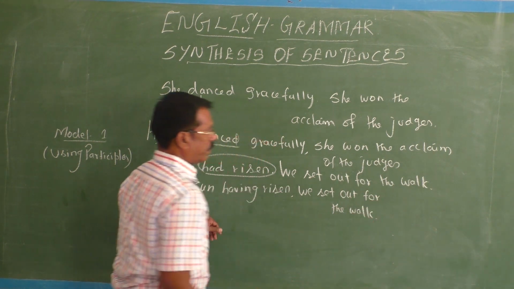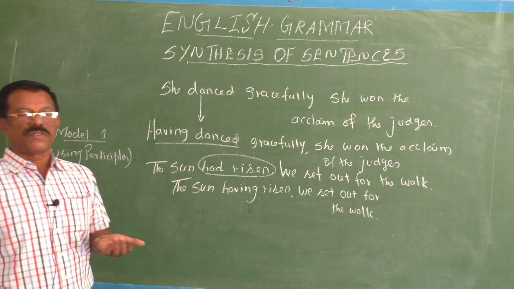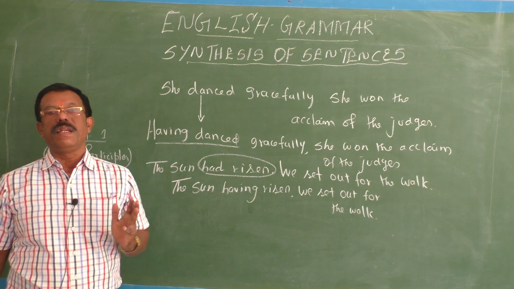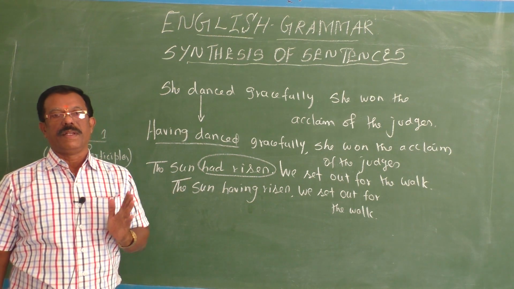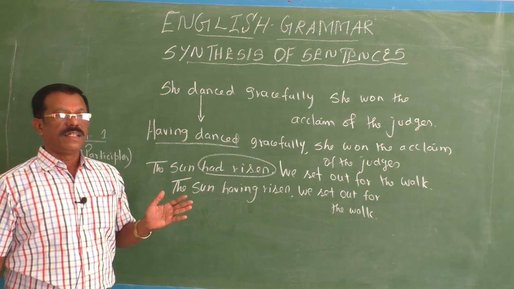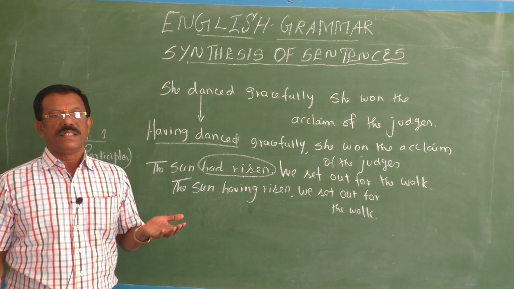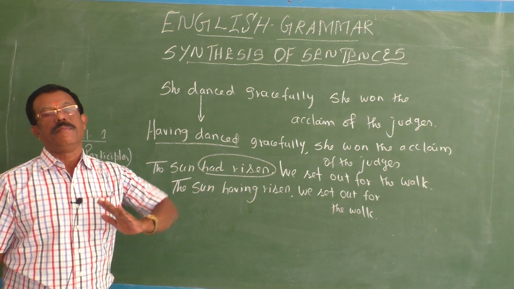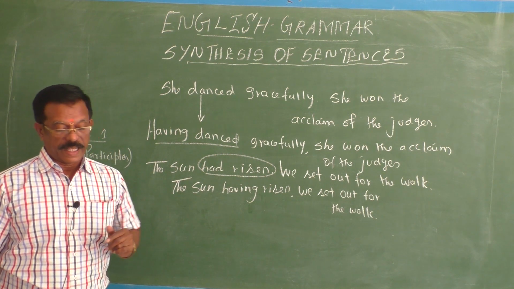Okay. So from these examples, what have you understood? By using participles, maybe present participle or perfect participle, you can synthesize any given sentences into one simple sentence without changing the meaning. Okay, very nice, children.